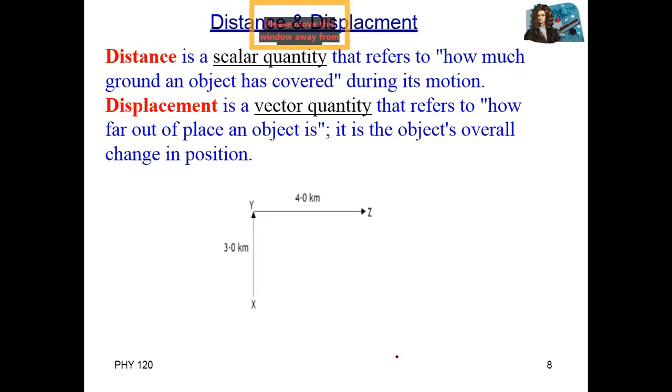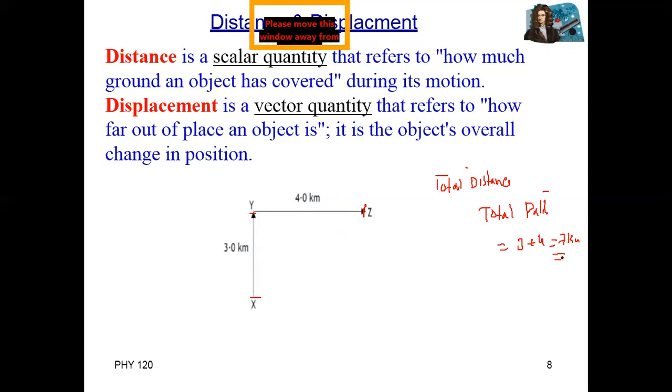For example, a body starts from this position. This is the starting point, X. First the body covers a distance of, for example, 3 kilometers up to Y. Then from Y up to Z, 4 kilometers. So what is the total distance? Distance means the total path covered by a body: 3 kilometers plus 4 kilometers, so total path means 7 kilometers. This is actually the distance.